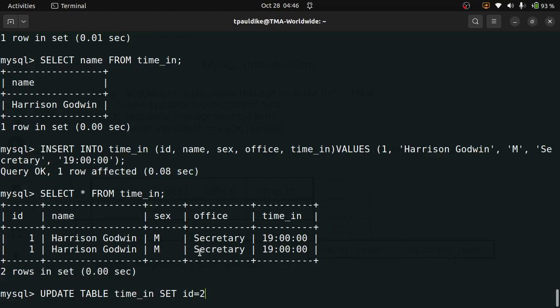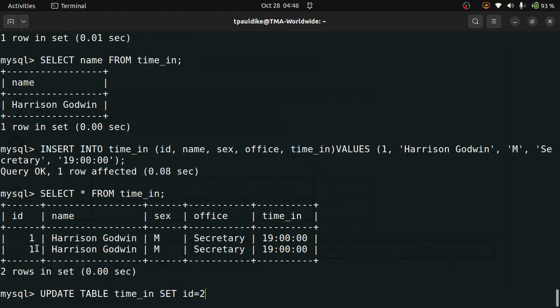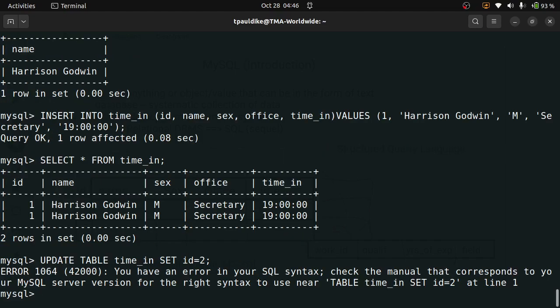Okay, I think I'm gonna leave that. If I update this ID to be equal to 2, it will update the two IDs to be equal to 2. Let's try. Set ID equal to. I would have added the where clause, but I don't know what to use now. I don't understand what that means. Don't worry, we'll get to that. What I mean is that if I set this ID to be equal to 2, and